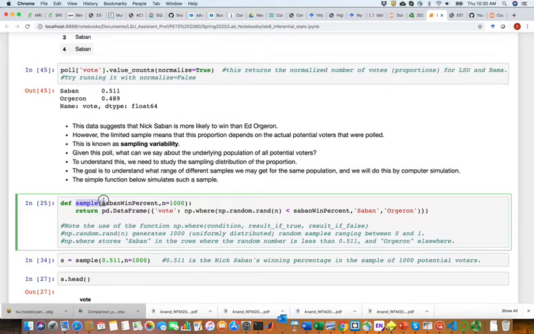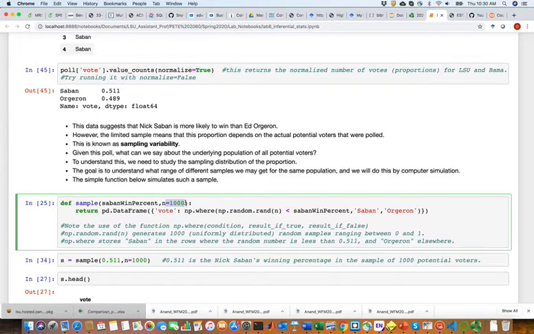We create a function, right? Def sample. And it takes 2 arguments. First argument is the win percentage for Saban, which is 51.1. And the second argument is the number of realizations. How many votes do you want to create? The original length was 1,000, so we choose to create 1,000 votes.